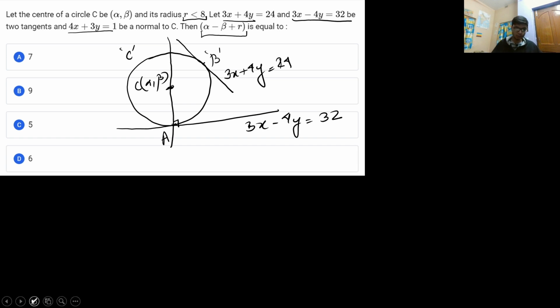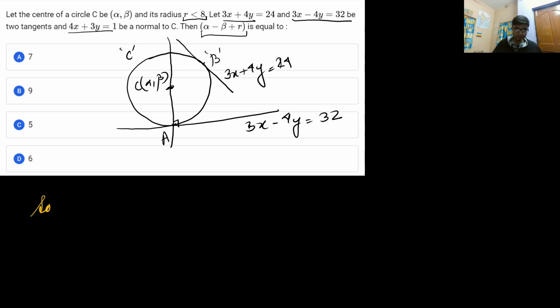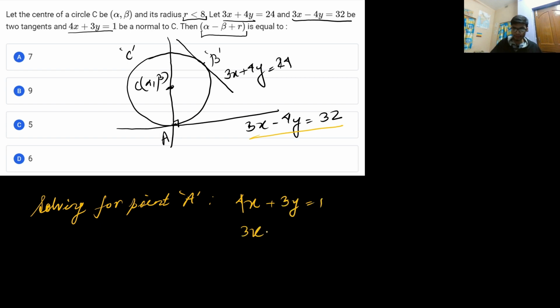Now we have to get the value of point A. In order to get it, let me choose a different color ink. I am solving for point A, so I have to equate the tangent and the normal. That means I have to solve the equations 4x plus 3y is equal to 1 and 3x minus 4y is equal to 24.